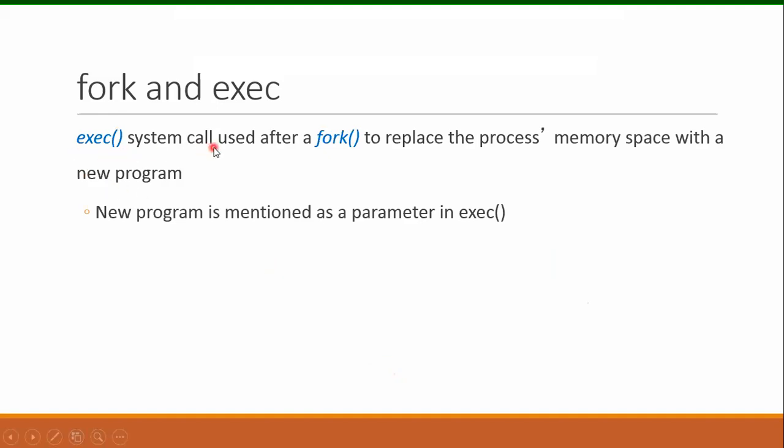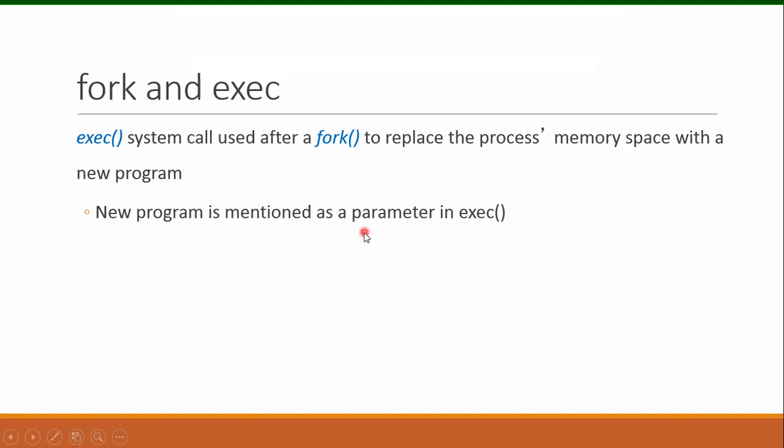The exec system call is used after a fork to replace the process memory space with a new program. So a process can use the exec system call after fork to load a new program in the address space of the child process. The new program is mentioned as a parameter to the exec system call.